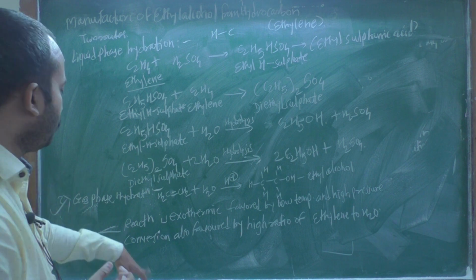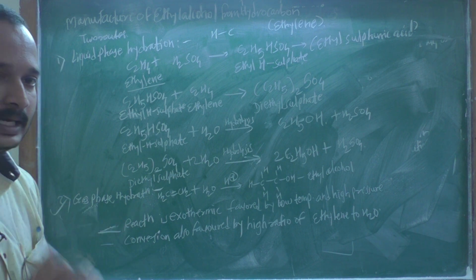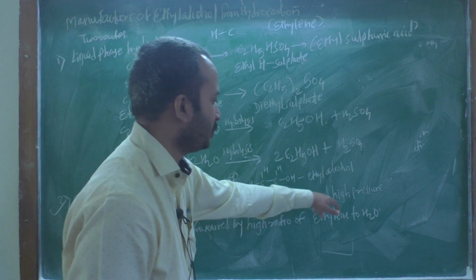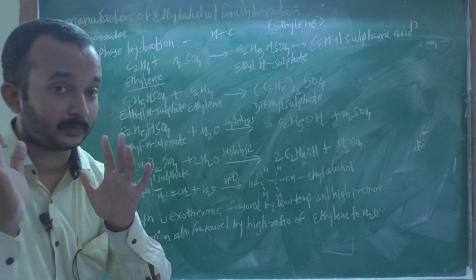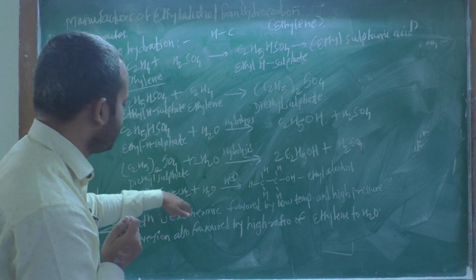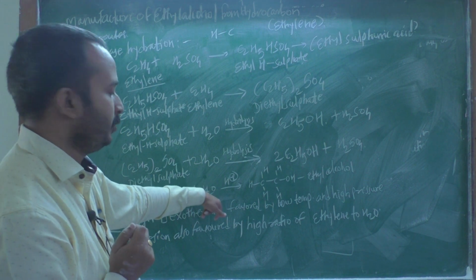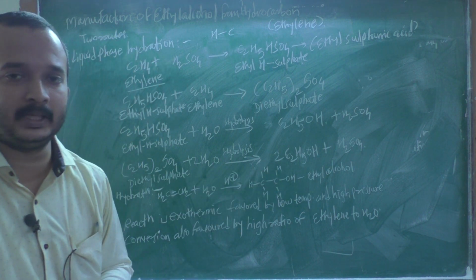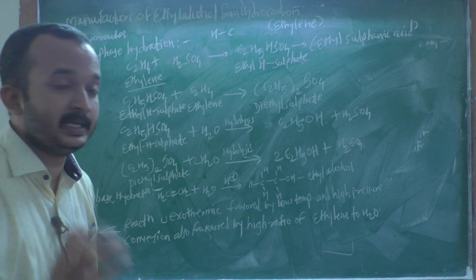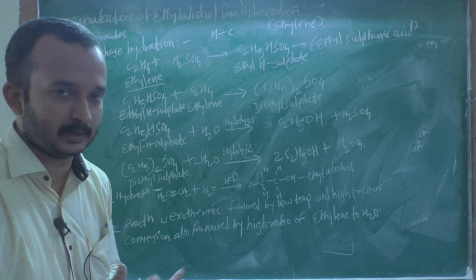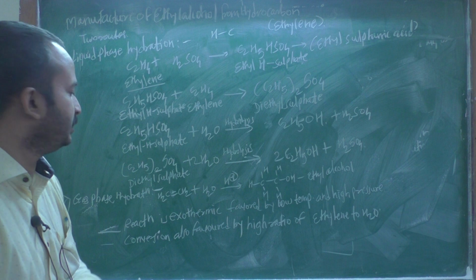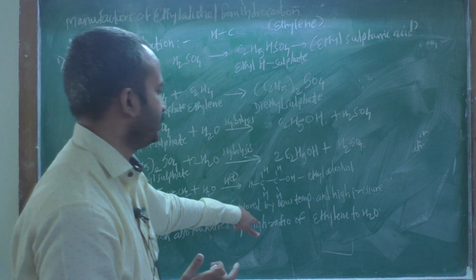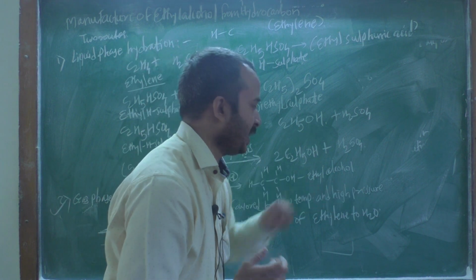Then the important point in this gas phase hydration is that this reaction is exothermic and it is favored by low temperature and high pressure. Which reaction? The ethylene, added to water in the presence of protonation, forms ethyl alcohol. This reaction is an exothermic reaction, heat is released, and it is favored by low temperature and high pressure.